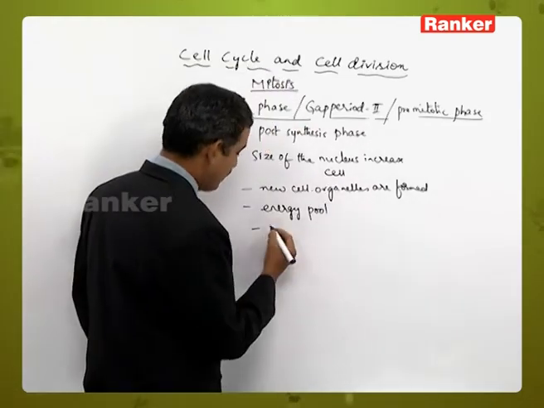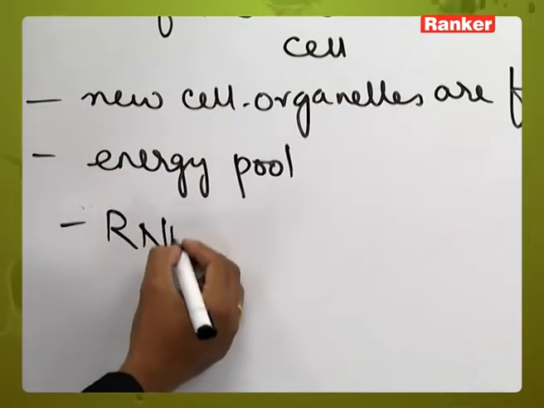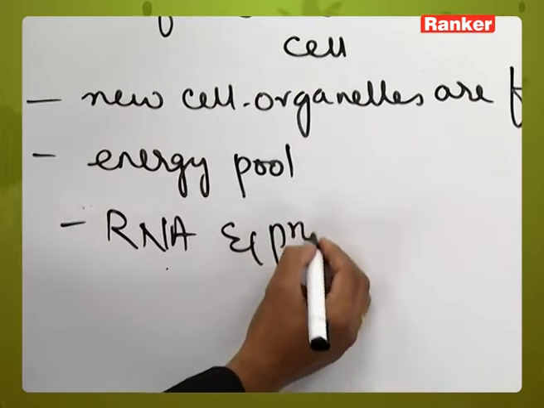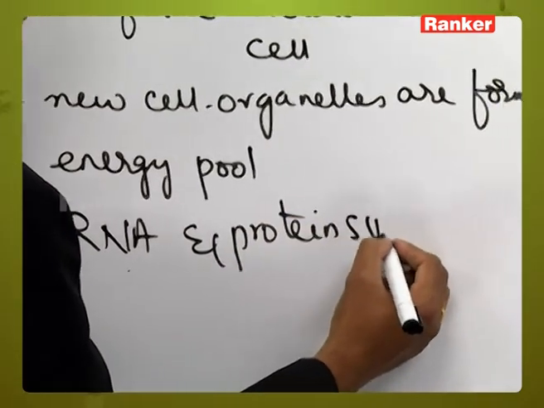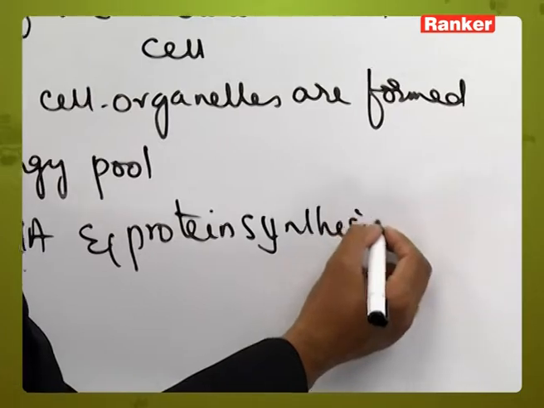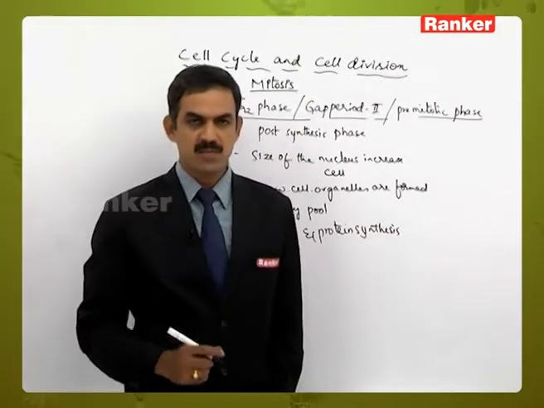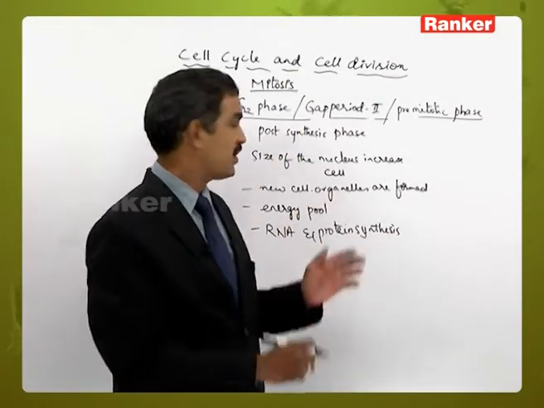Apart from that, the synthesis of RNA and proteins will continue. So, these are some changes which take place during the G2 phase.